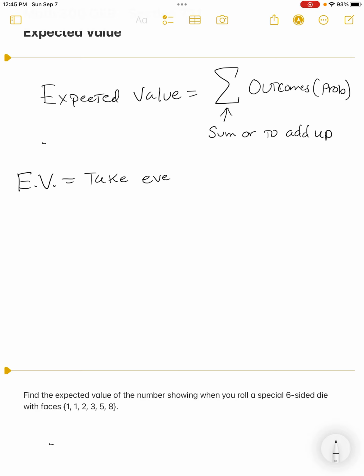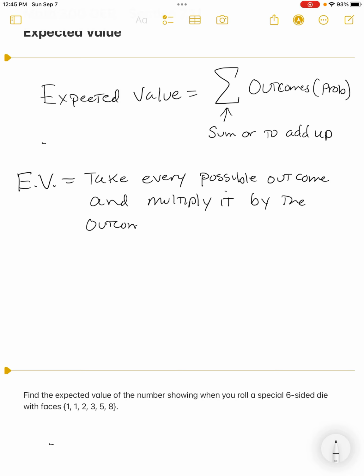Take every possible outcome and multiply it by the outcome's specific probability.